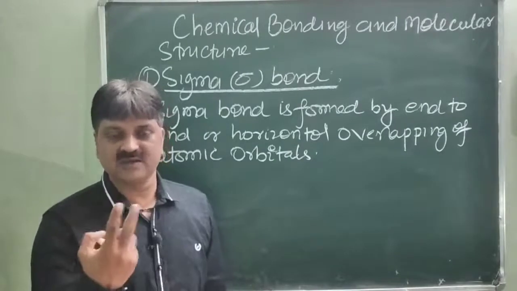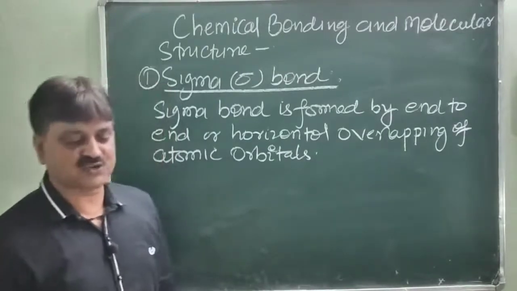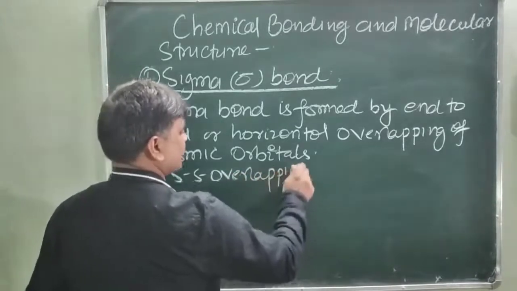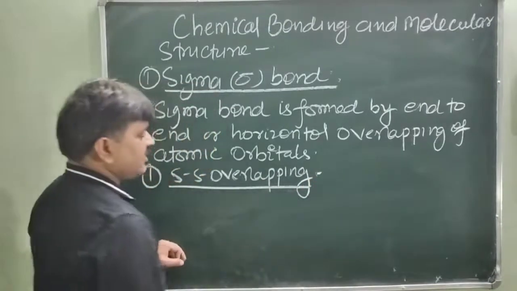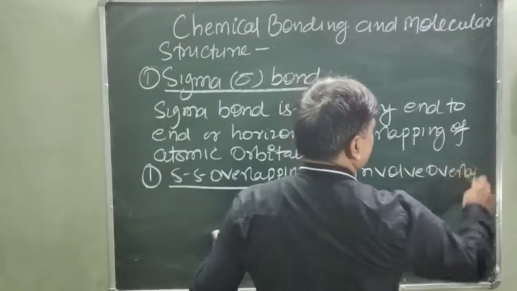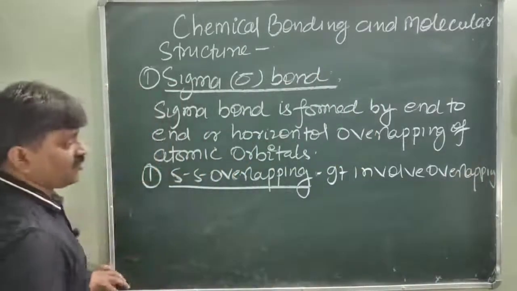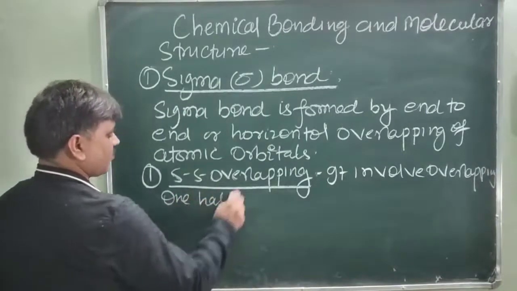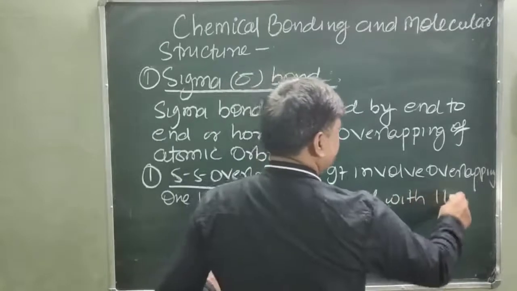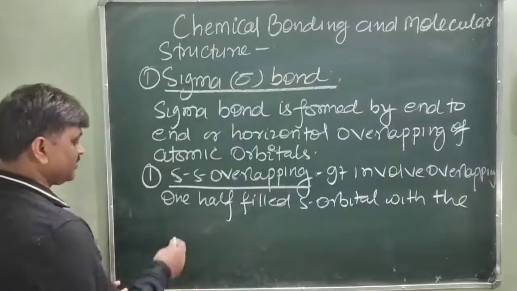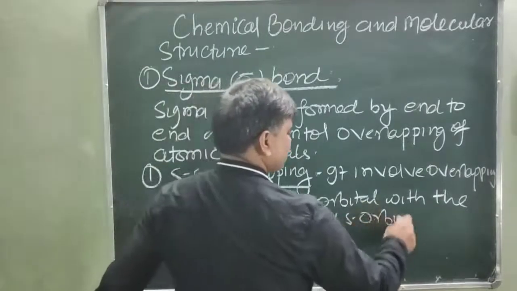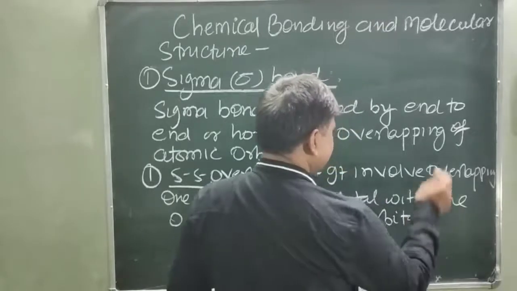So first, in which kinds of orbitals does sigma bond formation occur? You know there are s orbital, p orbital, d orbital. First one, ss overlapping. The formation of sigma bond by ss overlapping involves overlapping of one half filled s orbital with the other half filled s orbital, end to end.